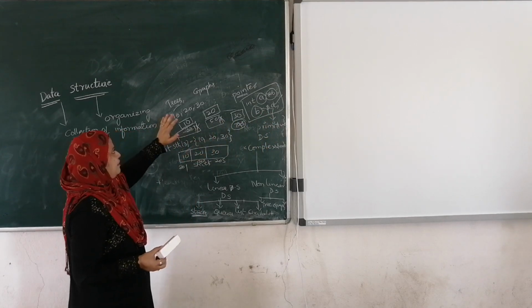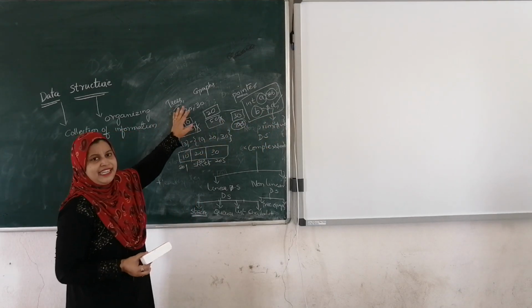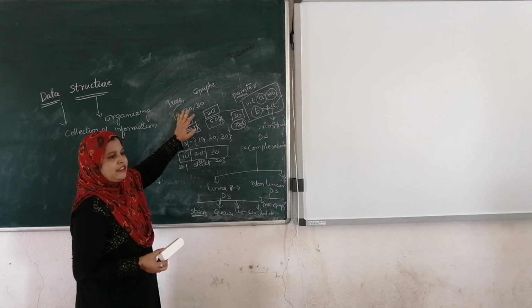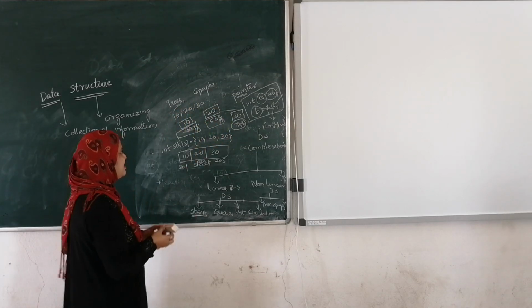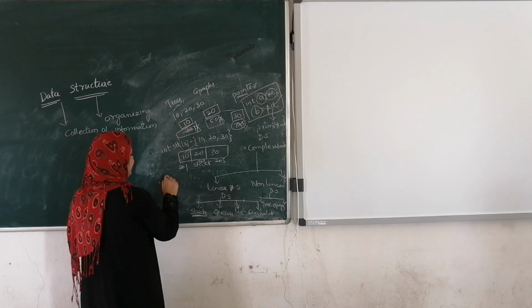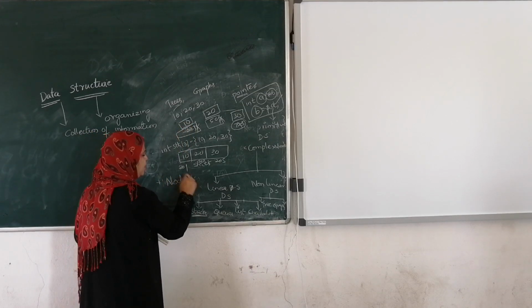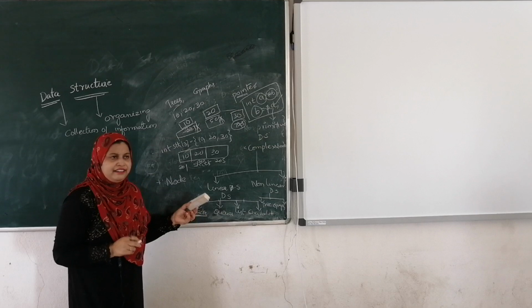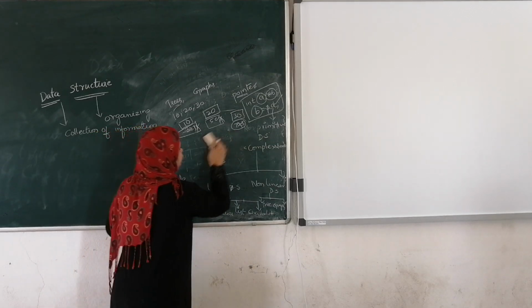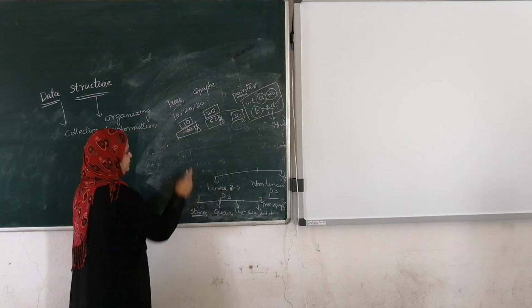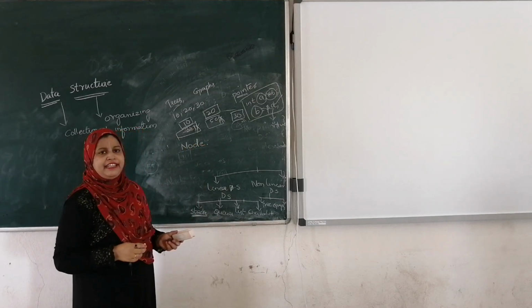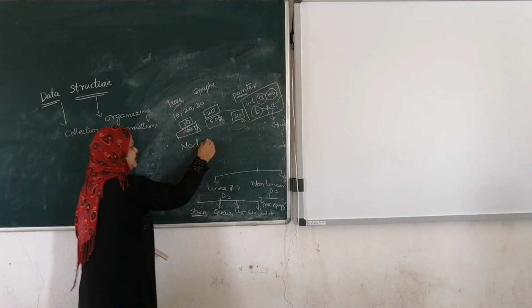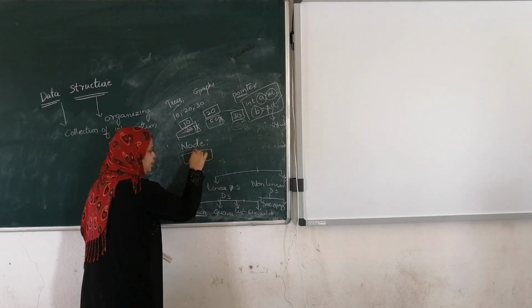Now whenever you represent trees and graphs, you are going to use the concept of pointer. How are you going to use it? We have to define the node. A node is divided into two parts.